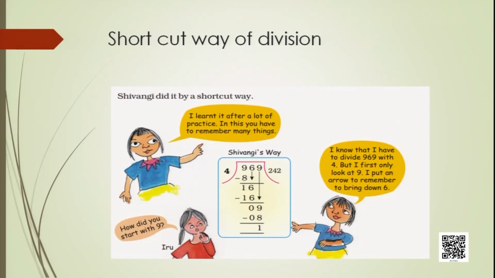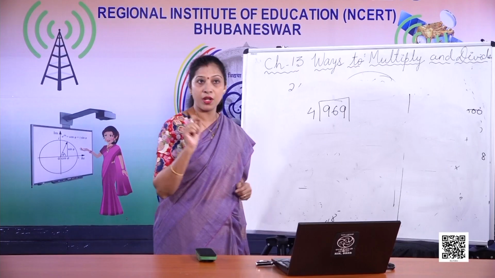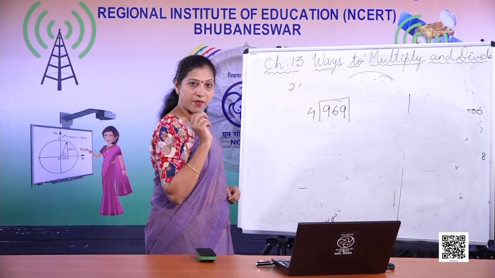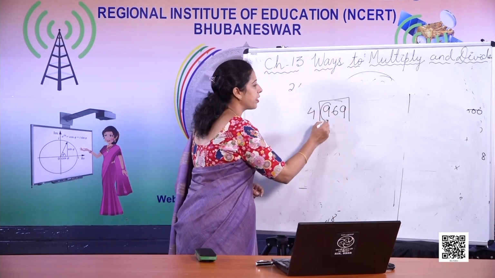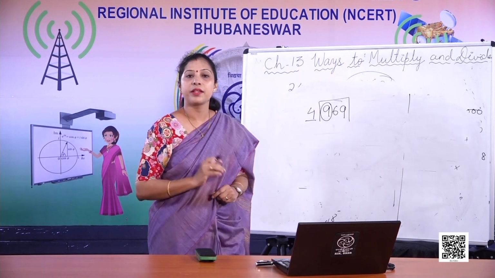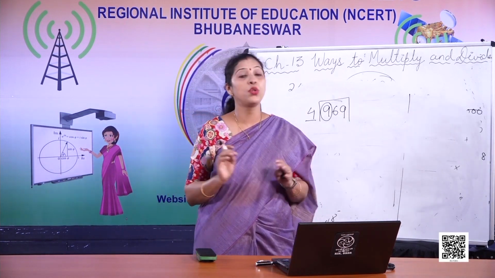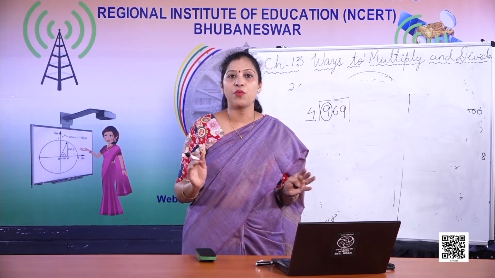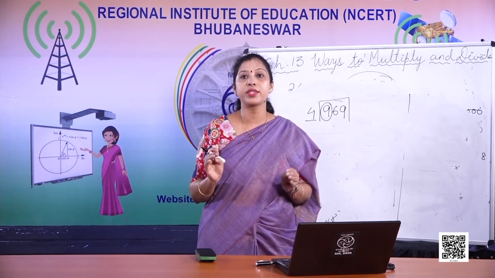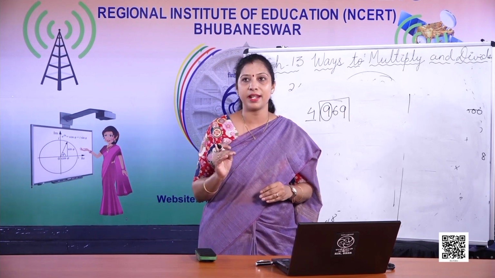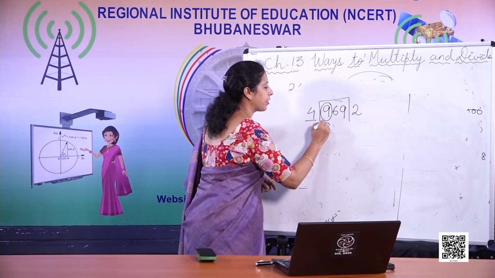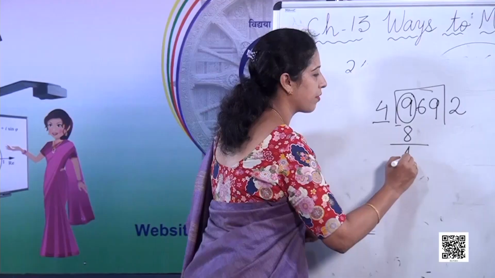969 divided by 4. This is Shivangi's method of doing the division. So here, first what did Shivangi do? She took the first digit of the dividend and the divisor. Now in 4's table there is no 9, isn't it? In 4's table there is no 9. So 4 2s are 8, which is just less than 9. So 4 2s are 8. Then 9 minus 8 is 1.